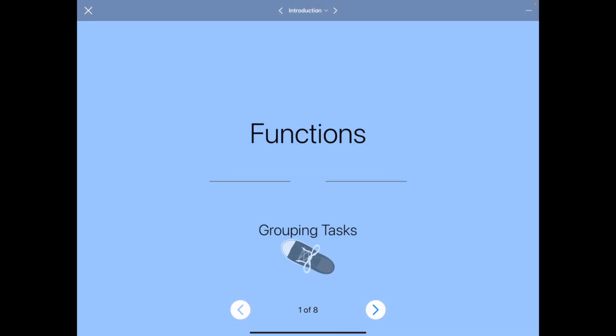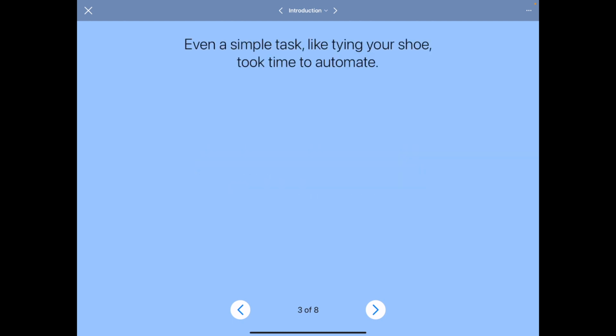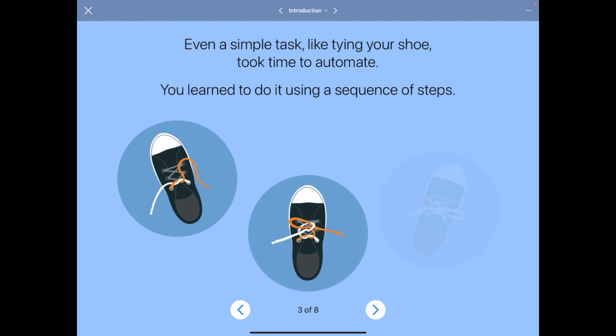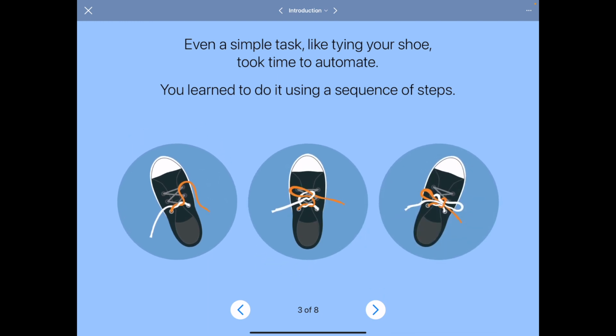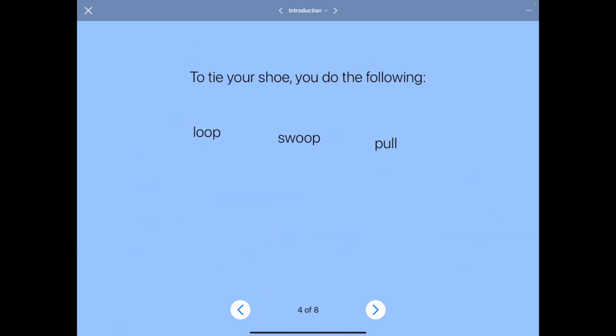So a function is a way of giving a set of instructions a name. Every day you perform a range of tasks automatically without thinking about what you're doing. Even a simple task like tying your shoe took time to automate. You learn to do it using a sequence of steps. To tie your shoe, you do the following: loop, swoop, and pull the string.